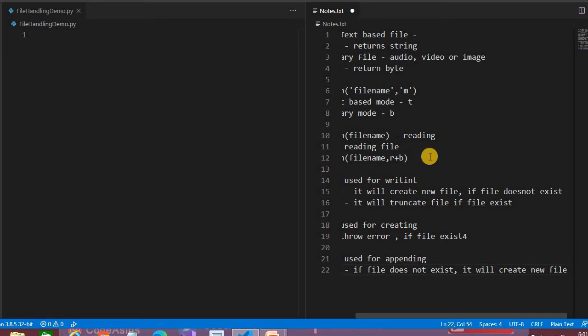Let's take one example and then we'll try to read this. So here, let's try this notes file. We have just written all the notes.